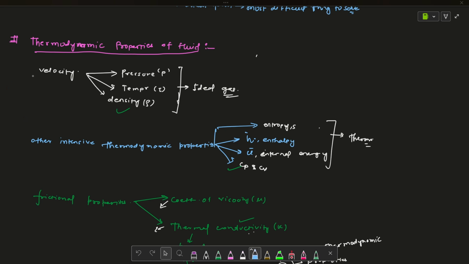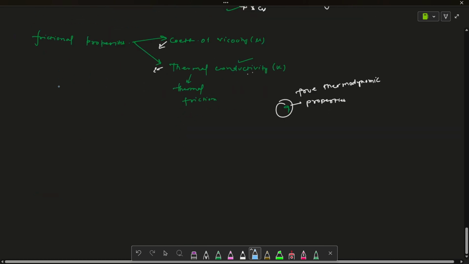So velocity is the most important, right? I will write it as V. Velocity is the most important, and the next most important after velocity are pressure, temperature, and density. We will discuss each one by one.